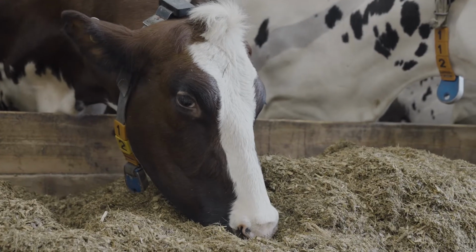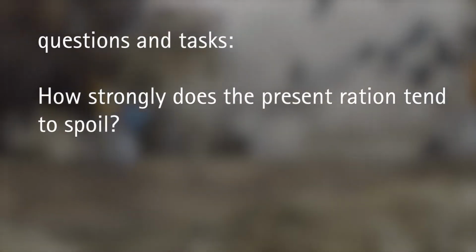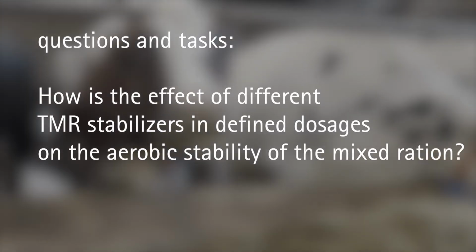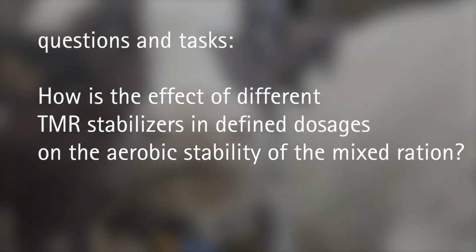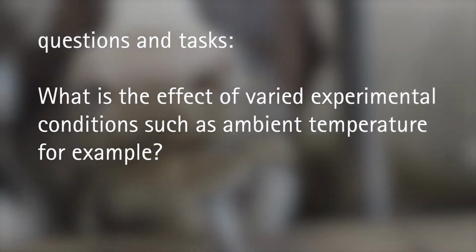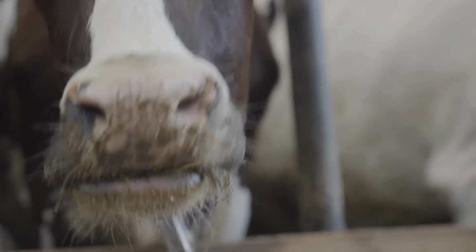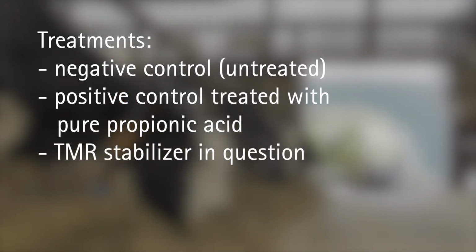The following questions and tasks shall be addressed in the trial. How strongly does the present ration tend to spoil? What is the effect of different TMR stabilizers in defined dosages on the aerobic stability of the mixed ration? Further questions could be: what is the effect of different experimental conditions, such as ambient temperature, for example? In our trial presented here, we are testing 3 treatments: negative control, untreated; positive control, treated with pure propionic acid; and the TMR stabilizer in question.